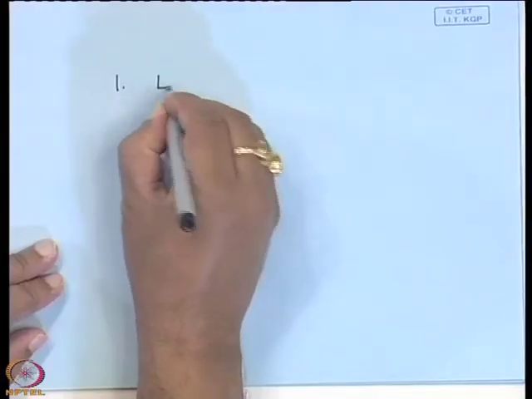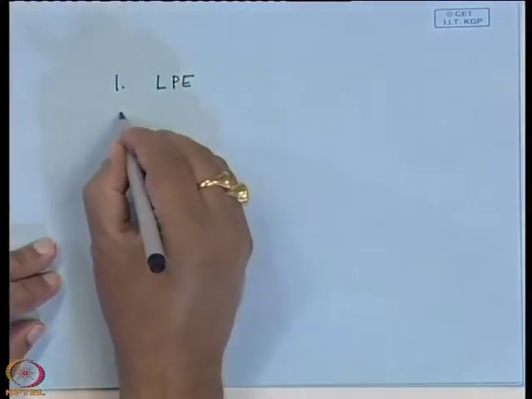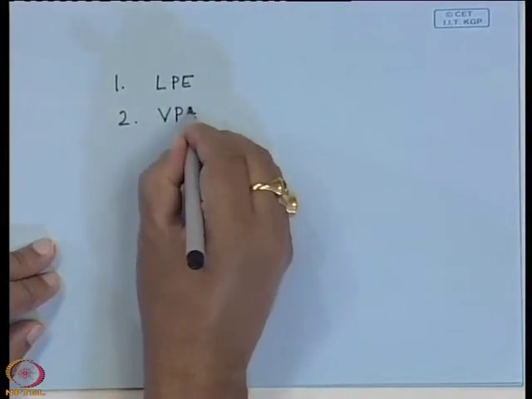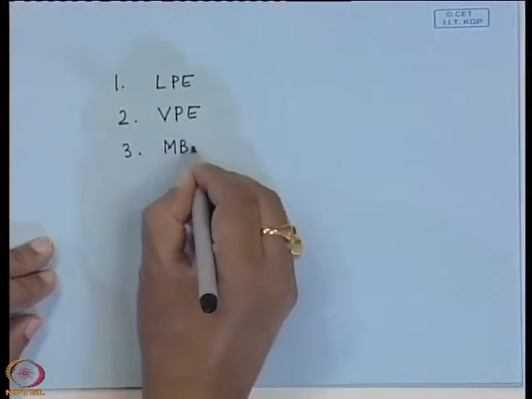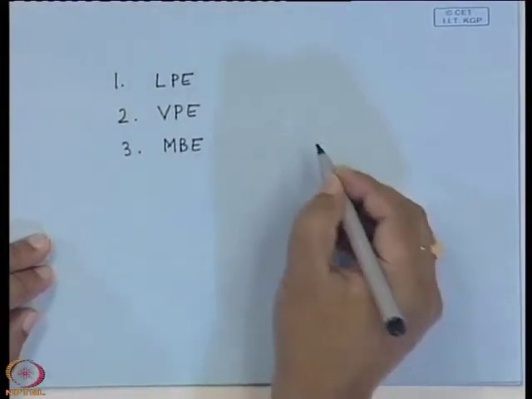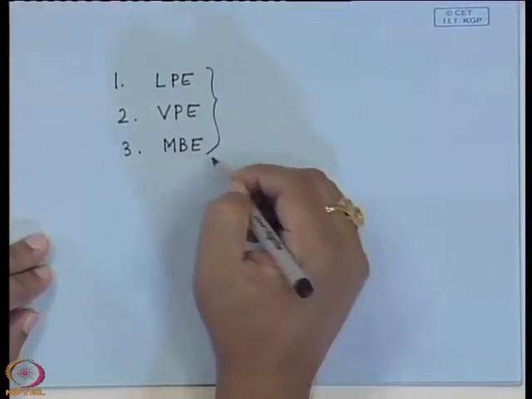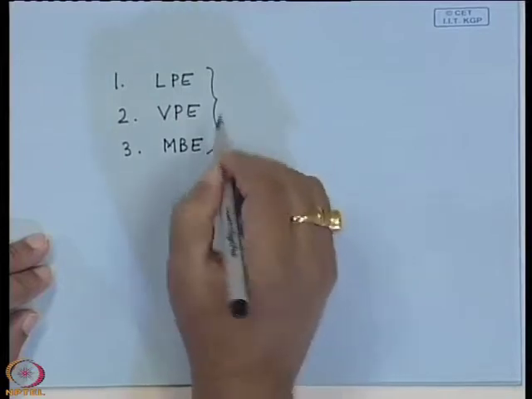One is liquid phase epitaxy, known as LPE. Another is vapor phase epitaxy. Number three is MBE, molecular beam epitaxy. Apart from these, there are other epitaxial techniques as well, and today we shall discuss